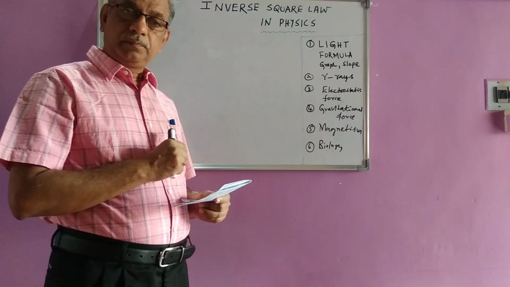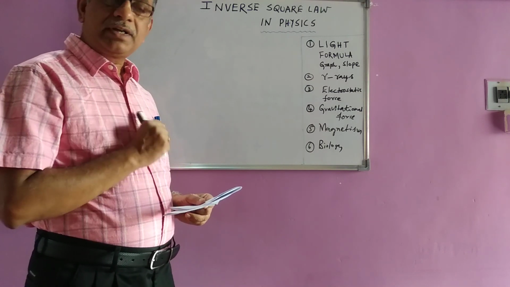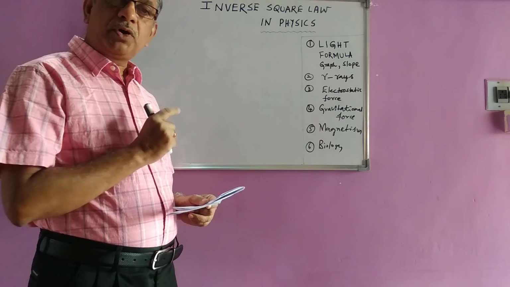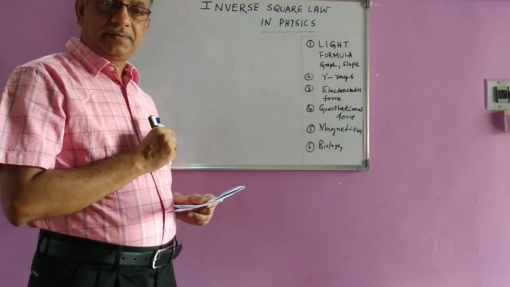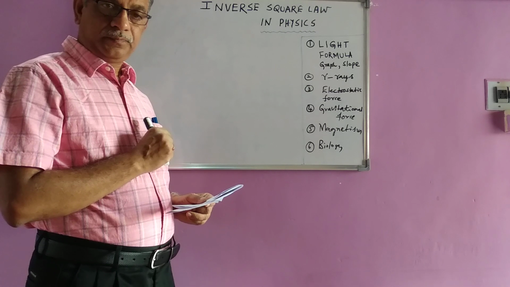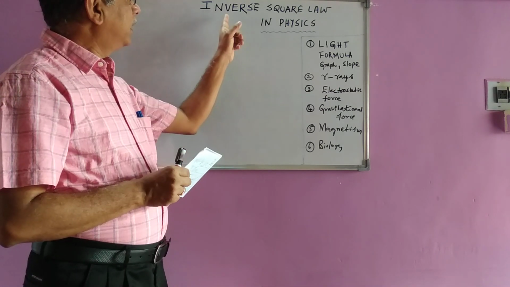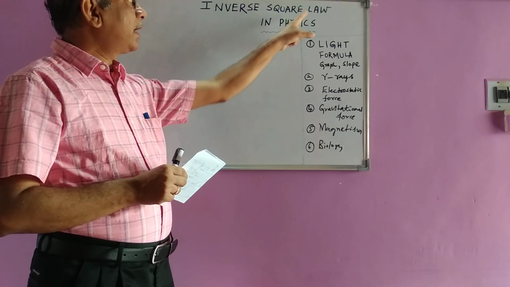In this video I will be talking about one important physics law, that is the inverse square law.